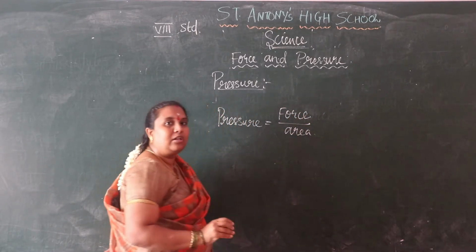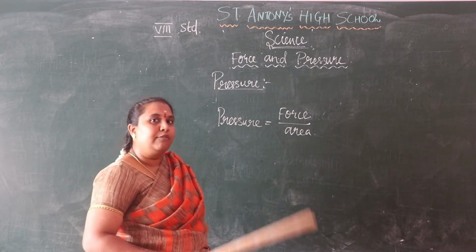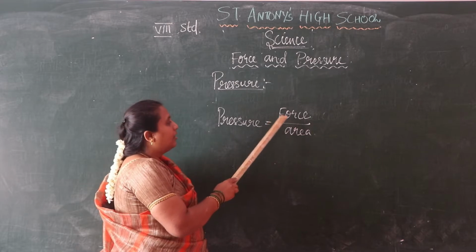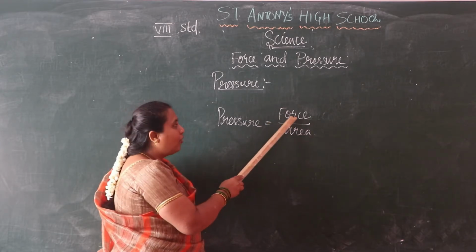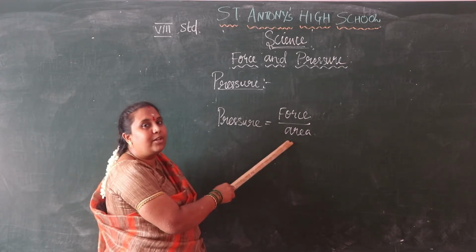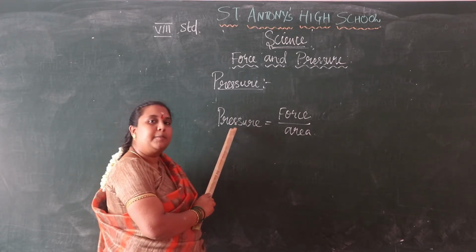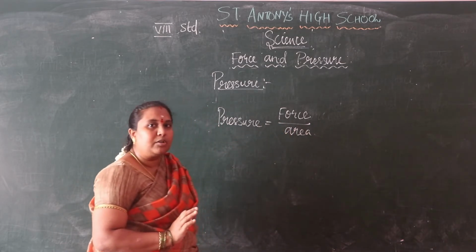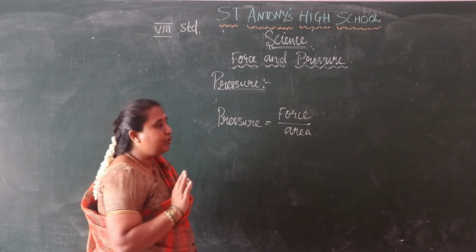Here we have the definition of pressure: the force acting per unit area on the surface of the object is called pressure. We are writing based on this formula only.